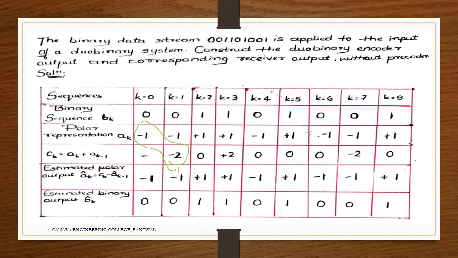Next, 0 minus of minus 1 is plus 1 here. Then 2 minus of plus 1 is 1. So you can see it here. 0 minus of plus 1 is minus 1.